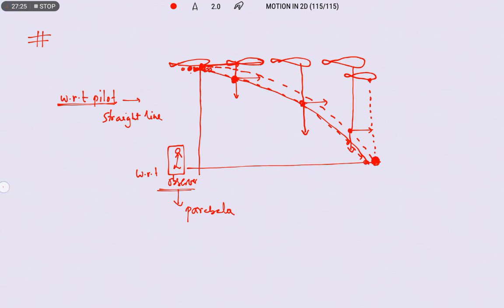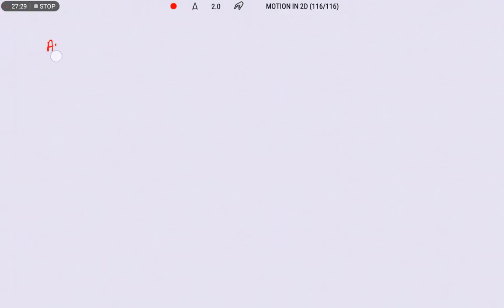Okay, right. Let us take one more application. There are two towers of heights h1 and h2.